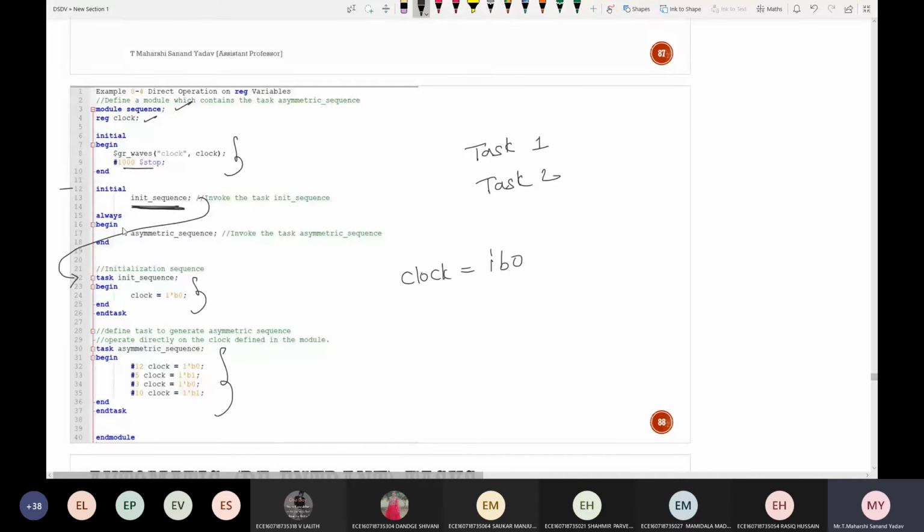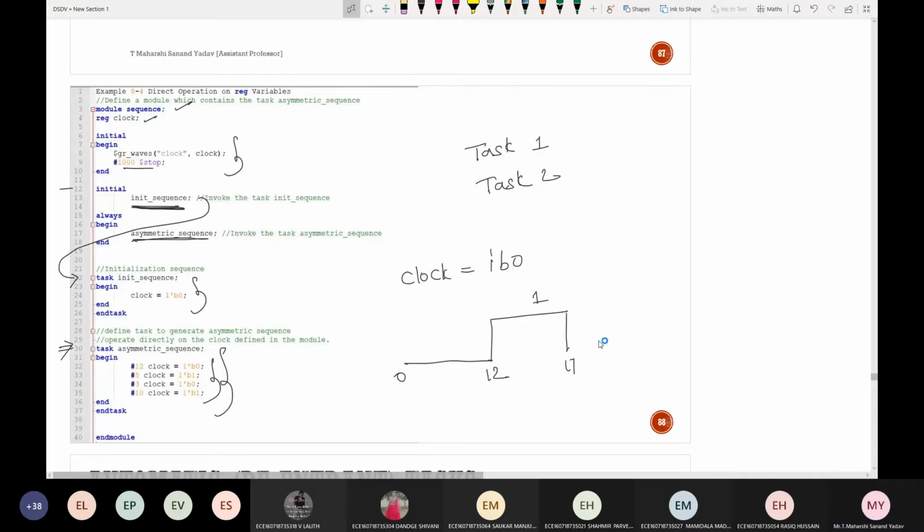Okay, next, always begin. So this particular thing will be called now, asymmetric sequence. It enters here and this will be executed. Initially it will be 0. For how much amount of time, can anyone tell me? 12 nanoseconds. For 12 nanoseconds it will be 0. After that it goes to 1, for how much time? 5 nanoseconds. Means 12 plus 5, 17. Till 17 it will be 1.